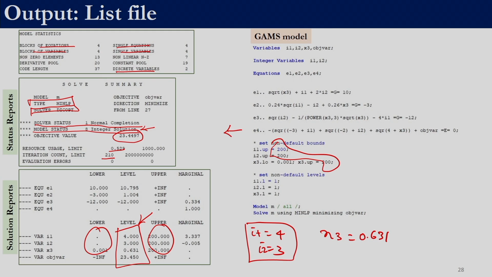So, this is how GAMS can be used to solve linear programming, non-linear programming, mixed integer linear programming and mixed integer non-linear programming problems. Unlike MATLAB, which was not able to solve mixed integer non-linear programming problems which involved equality constraint, GAMS can solve those type of MINLP problems also.